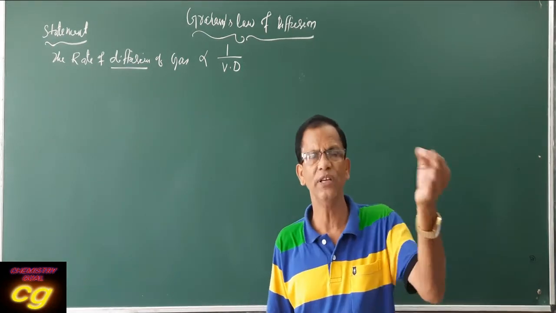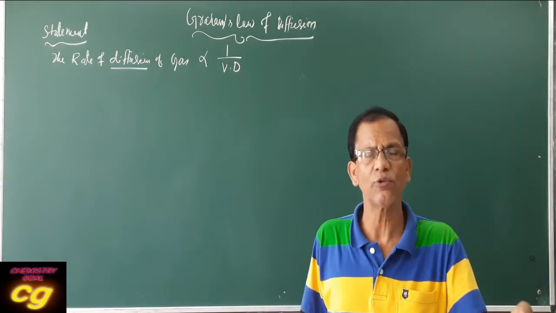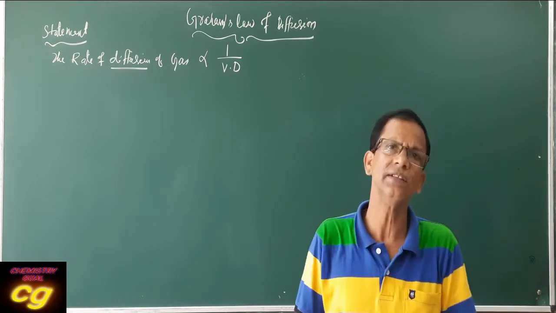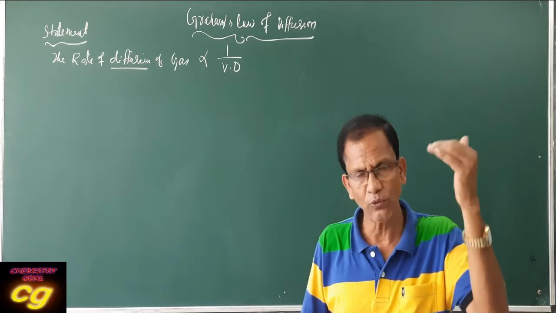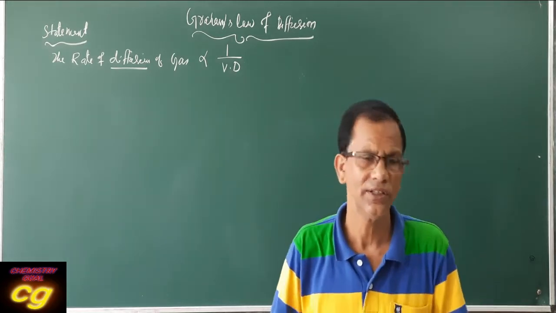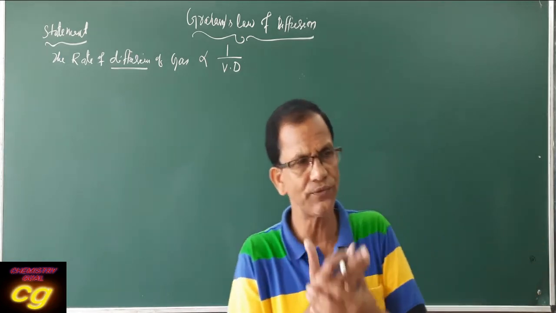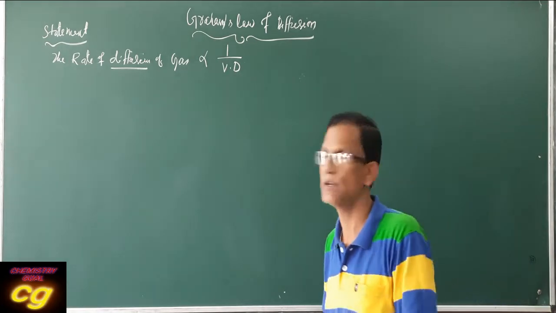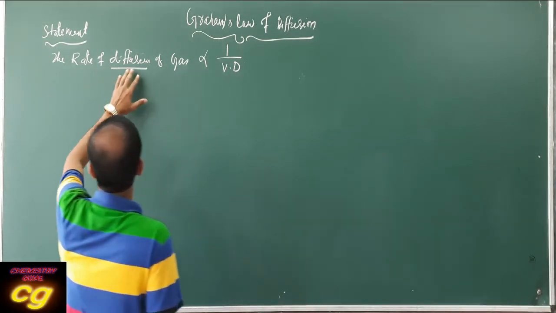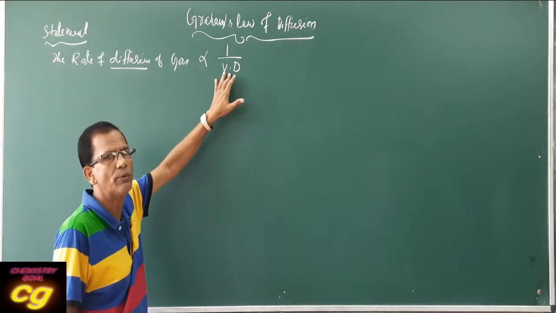Suppose you take V mL of an unknown gas. What is its weight? Compare this weight with hydrogen. This is called vapor density. So vapor density is the relative mass of the unknown gas with respect to hydrogen. So the rate of diffusion of a gas is inversely proportional to vapor density.